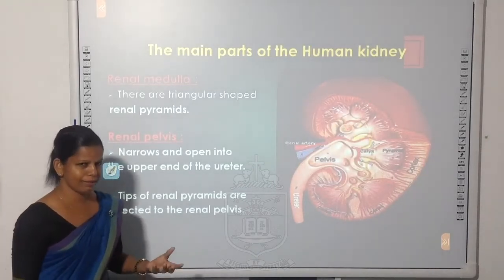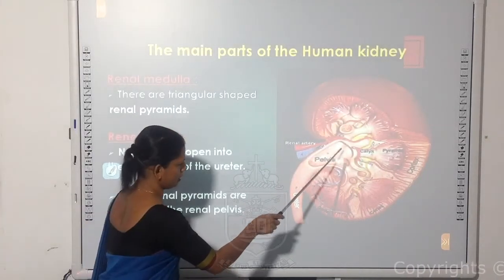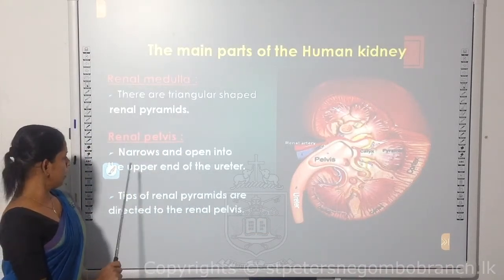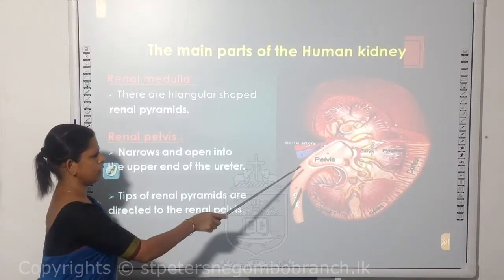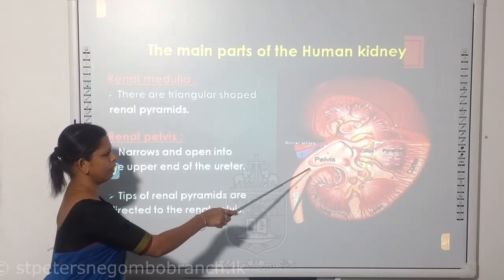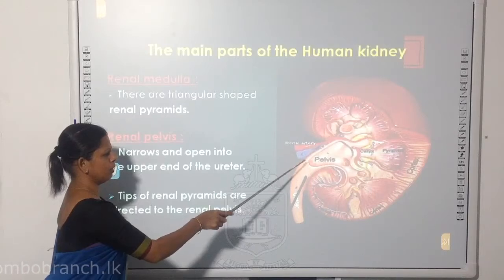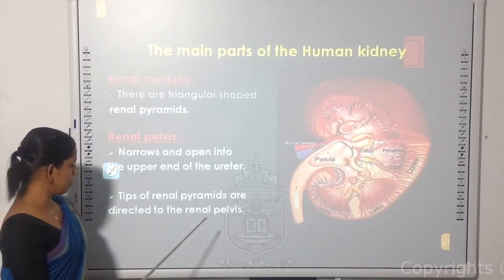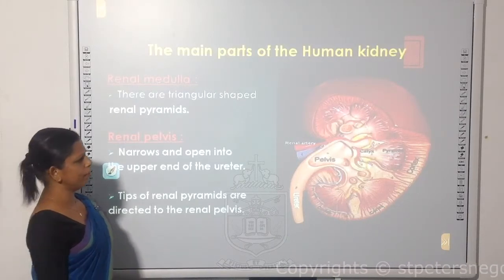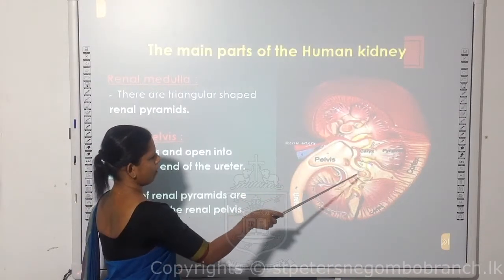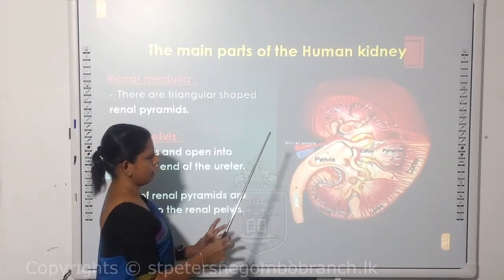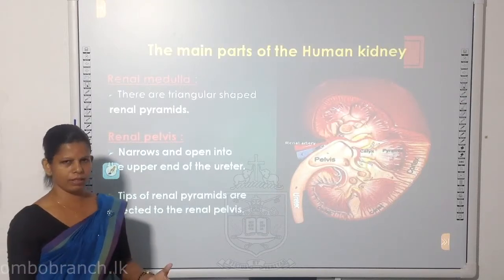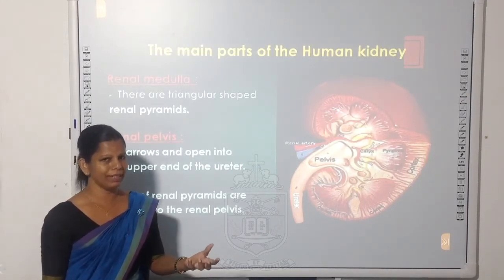Renal pelvis. What is the renal pelvis? You can see the pelvis. This is the area of the pelvis. It narrows and opens into the upper end of the ureter. This is the ureter, you can see, and this is the upper end of the ureter. The pelvis opens to the upper end of the ureter. Tips of the renal pyramids are directed to the renal pelvis. You can see the tips of the renal pyramids are all focused to the renal pelvis. That is the internal structure of the human kidney.